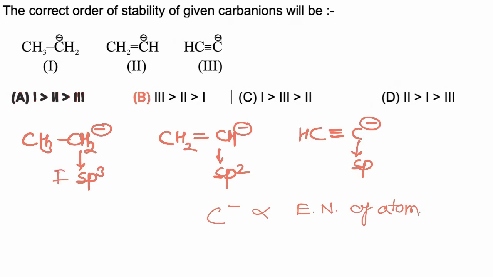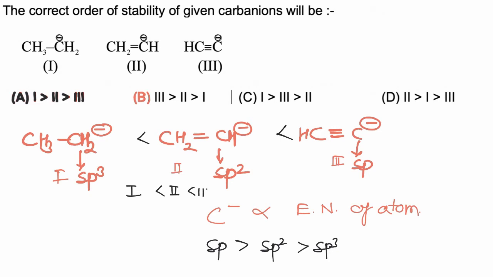Now among 1, 2 and 3, sp hybridized atom has maximum electronegativity, then sp2 and then sp3, and hence the correct stability order is 3, 2, 1. 1 is least stable, then 2, and 3 is most stable, and hence the correct answer is B, 3, 2 and 1.